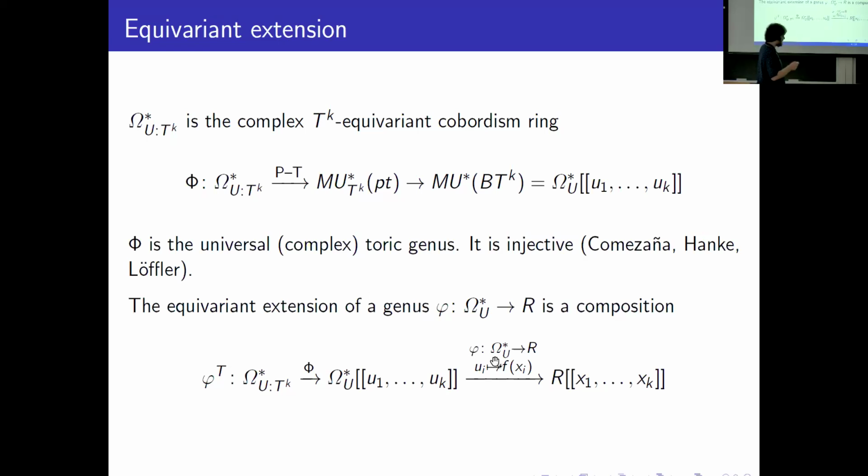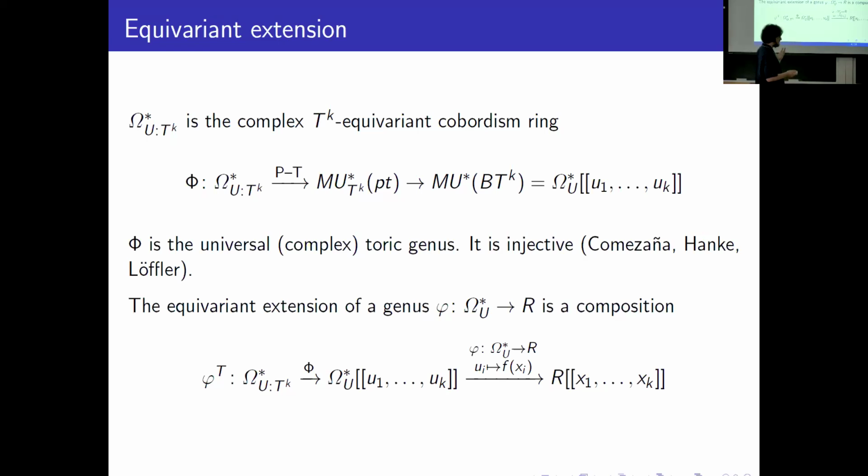It's just a change of coordinates. It's convenient in some formulas. So from an ordinary genus we obtain an equivariant extension. It's a ring homomorphism from the equivariant cobordism ring to some extension of the original ring, its power series. Okay, it's the definition of the equivariant extension of the ordinary genus.